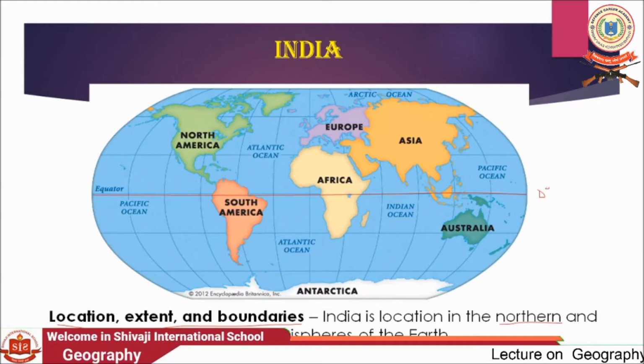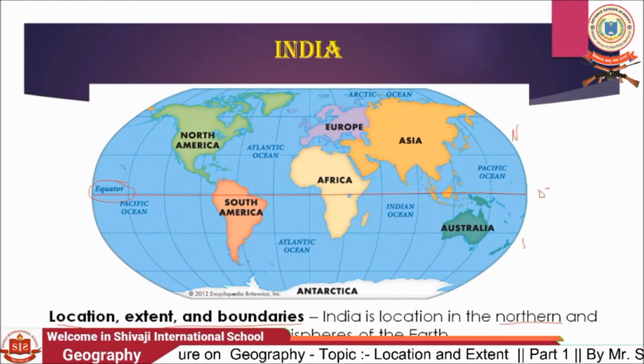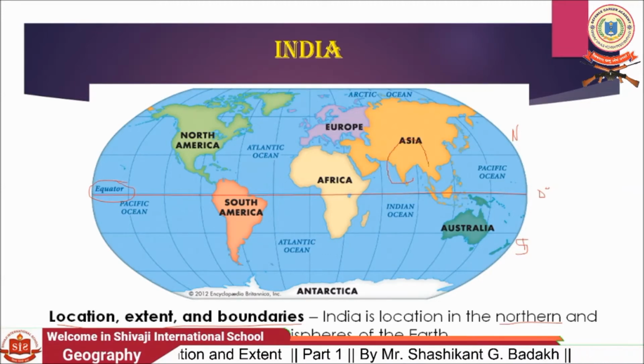It is known as the equator, and due to this equator the earth is divided into two parts. Here is the north hemisphere, whereas here is the south hemisphere. So you can see India entirely lies in the north hemisphere.